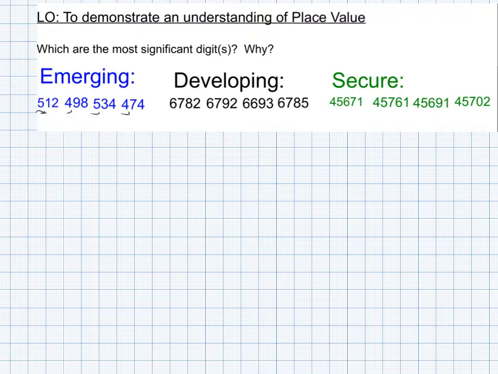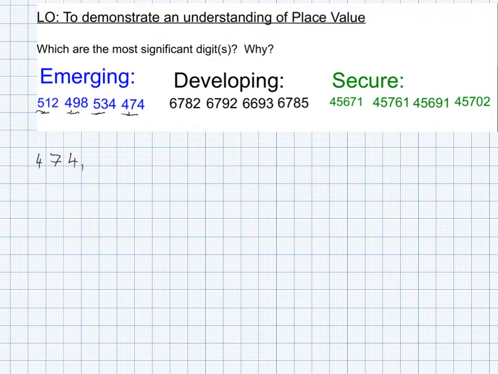So we link those together, so we're now looking at 510, 490, 530 and 470. So we know that if we're starting from the smallest, we'd be looking at the 400, and then we look at the second digit and it's either the 9 or the 7, which in this case it's the 7, and then we put that one there.